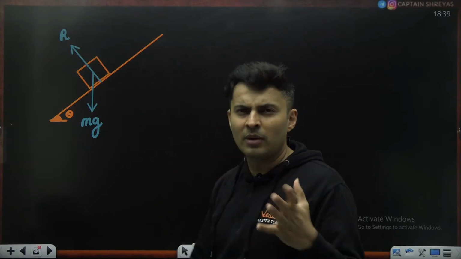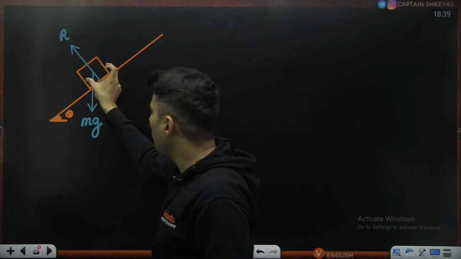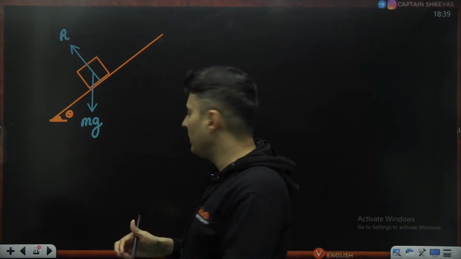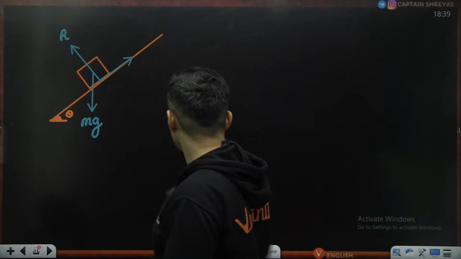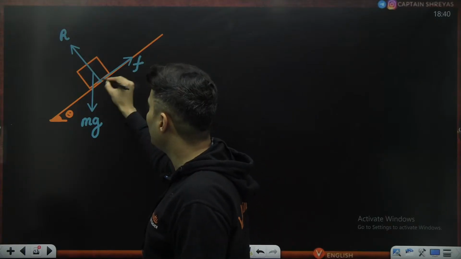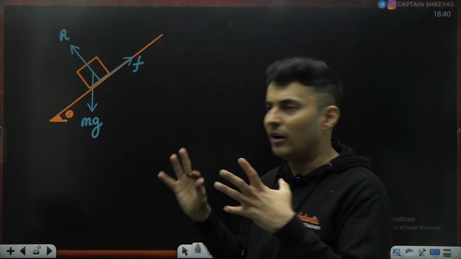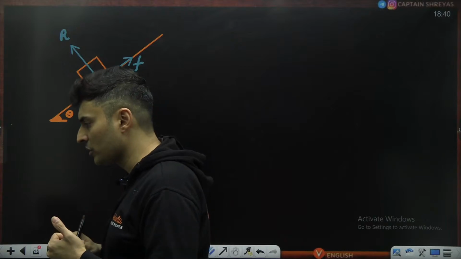Okay, and maybe there might be some kind of friction between the block and the surface. So the block might want to go down. The friction will prevent it from slipping downwards. So, you might have some kind of a frictional force like this acting between the two surfaces. So usually these are the forces which act on such bodies or such problems. And this is a very, very important type of question.